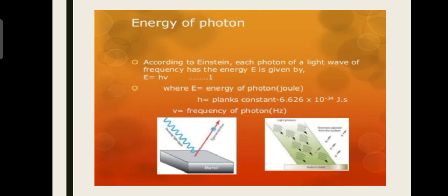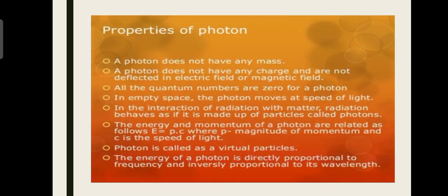Energy of photon. According to Einstein, each photon of a light wave of frequency has the energy E given by E equals hν, where E is the energy of photon in joule, h is the Planck's constant, given as 6.626 × 10^-34 joule second, and ν is the frequency of photon in hertz.